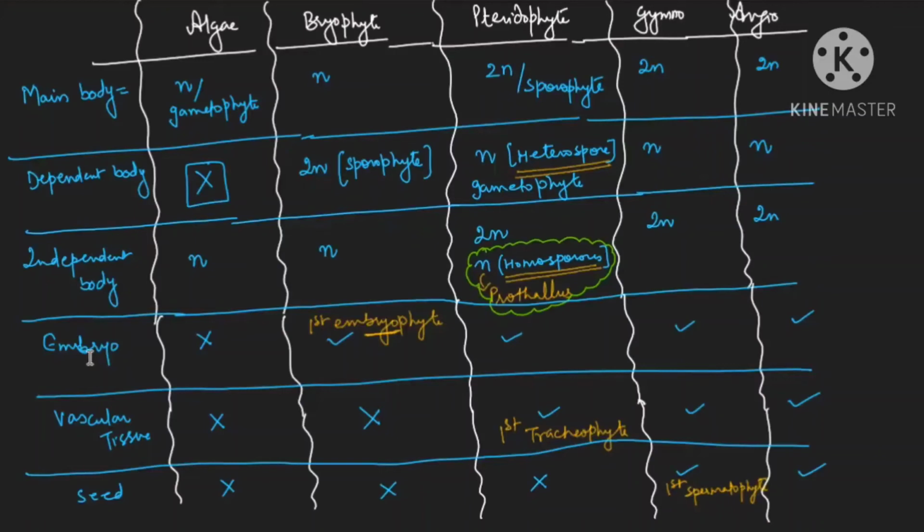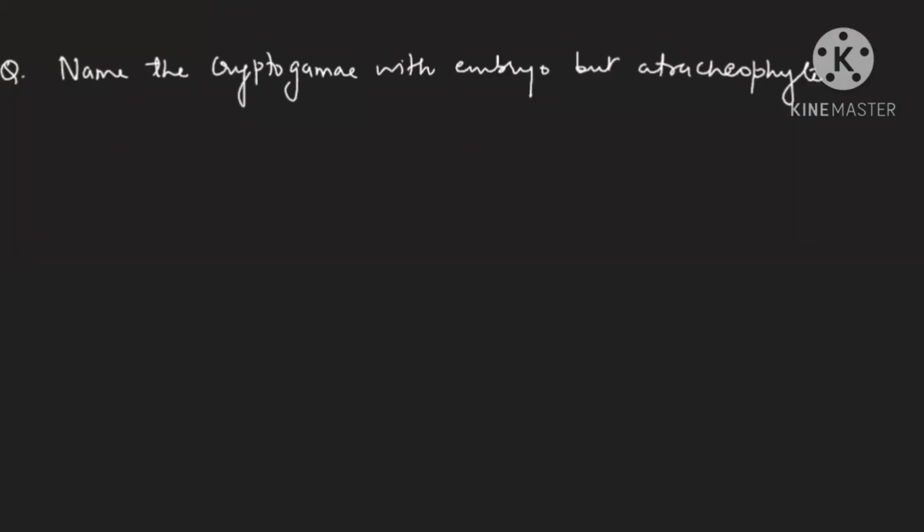Now let me give you a few ideas of the questions which they ask based on this chart. In the NEET, the questions are asked based on this chart as well as the phylogenetic what we discussed. Now see this question. If they ask, name the cryptogam with embryo but without vascular tissue. Atracheophyte means without vascular tissue.